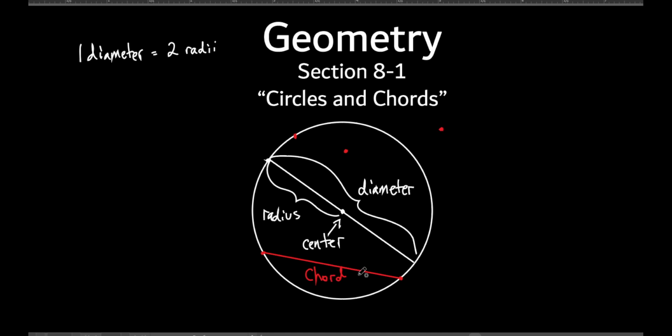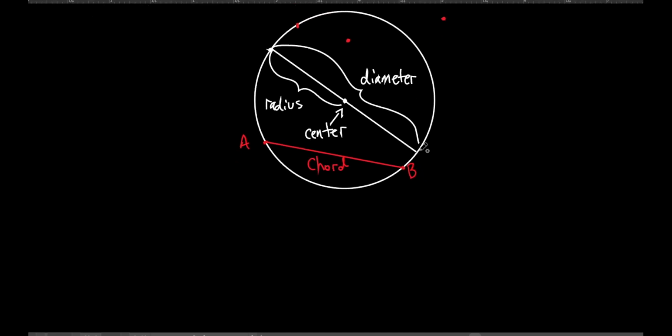All right, let's talk about this. Let's call this A and let's call this B. Let's move it up. So if I ask you to name this chord, what is it? What kind of thing is it? Is it a line? Is it a line segment? Is it anything else? I can't think of anything else it could be. What is this thing right here from A to B? So this line segment AB, well, I just gave it to you. It's a line segment. Yes, very good. It's a segment.